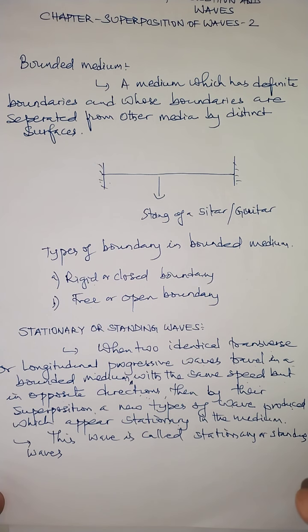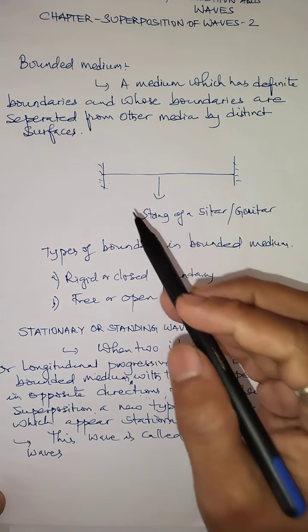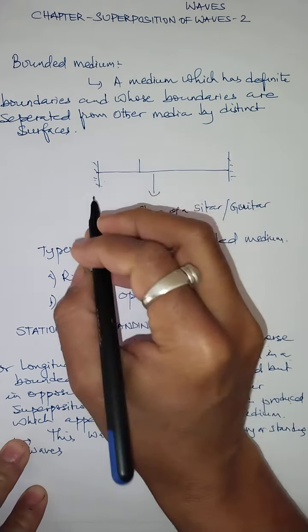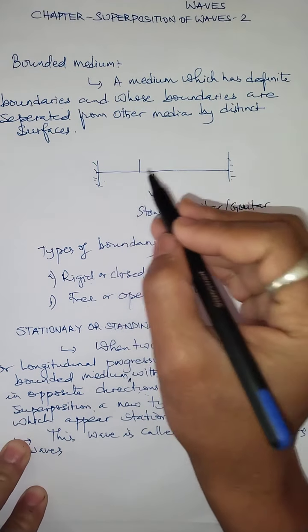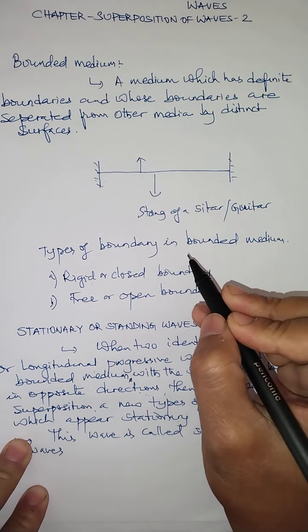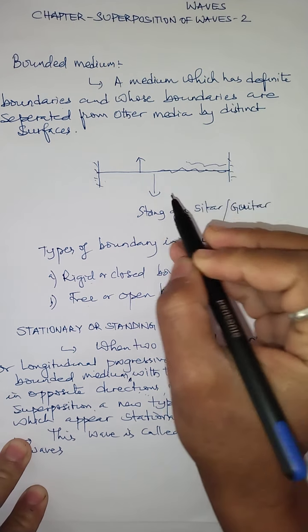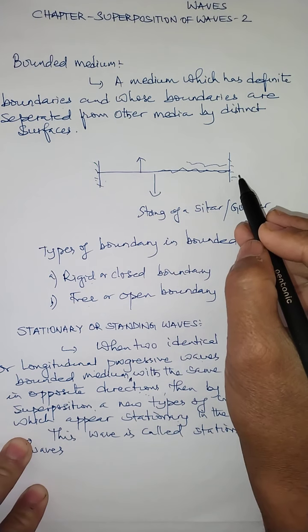When a wave is sent along a string, this wave gets reflected from the end of the string, because the string is provided with boundaries. The reflected and the incident wave will superpose to form a stationary wave or standing wave in the string. Suppose these are the two rigid ends of the string, and when you make some disturbance in the string, this wave goes incident and gets reflected back. But what happens with the boundaries, or with the rigid surface?